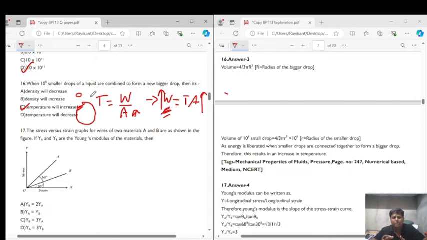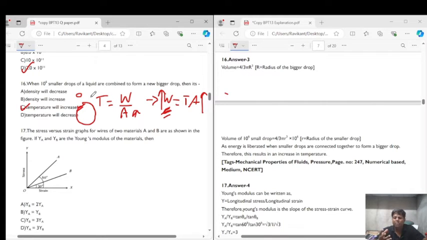sprinkle water on that person, right? Why do we sprinkle water on that person's face? Because when we sprinkle the water, the water we have in a bulk is formed into water droplets, and when the water is formed into droplets, the surface area is decreasing, and when the surface area is decreasing, that water droplet has lesser temperature.